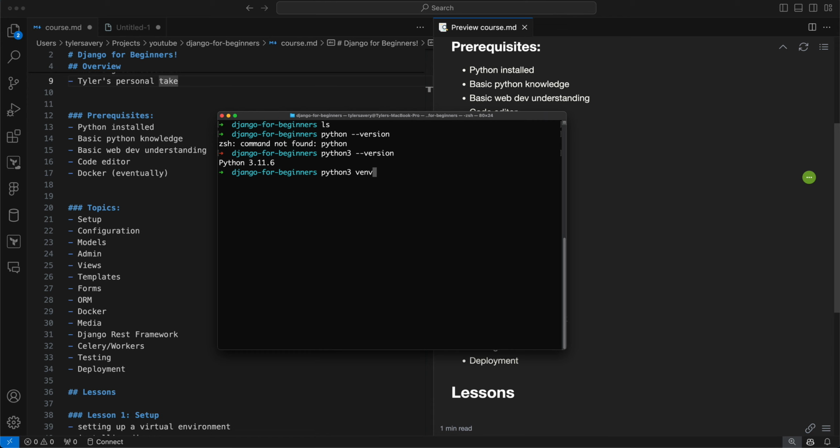So we're going to do python3 -m to say we're going to run a module, and we're going to use venv, and then we're going to make the path of where we want it to go. So I'm actually keeping those the same, and this is just a nice sort of pattern here. So I'll run this and I will get something set up here.